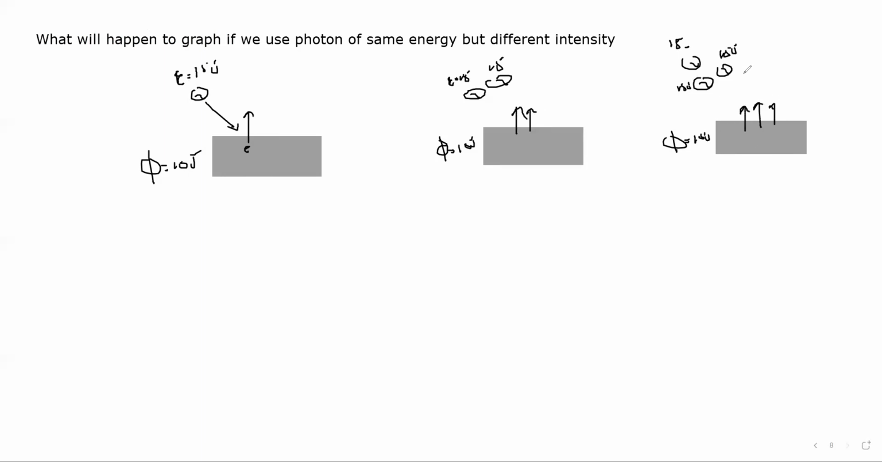And what will be the energy of each electron which will come out? Because one photon is absorbed by one electron, each electron will have an energy of 5 joules, because 10 is used to come out and the remaining 5 is kinetic energy.